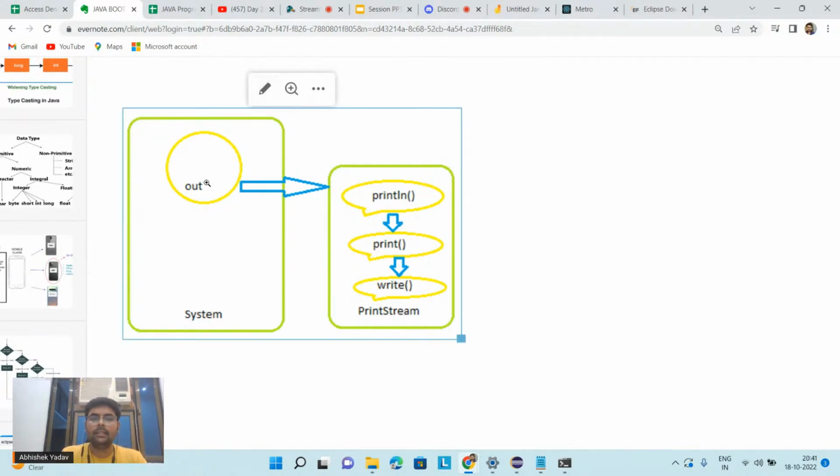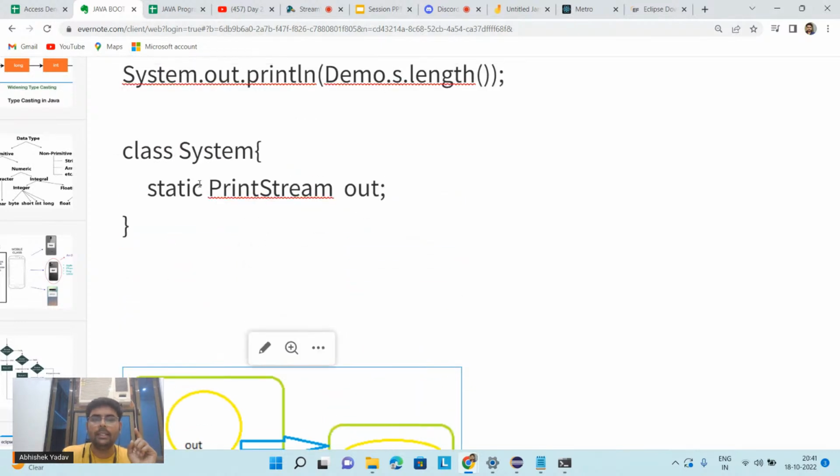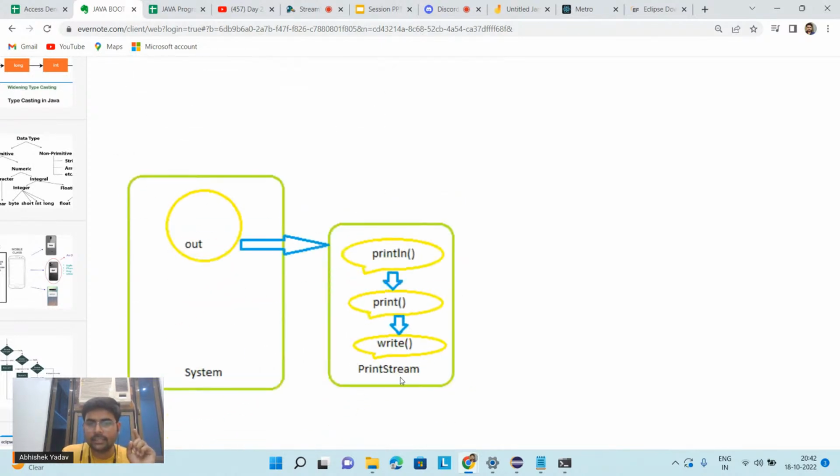Here you can see in the diagram also, you have a class System. Inside this class you have a variable that is out, and this out is of static type. The data type of this variable is PrintStream, and PrintStream is also a class, and inside this class you have a method that is println.